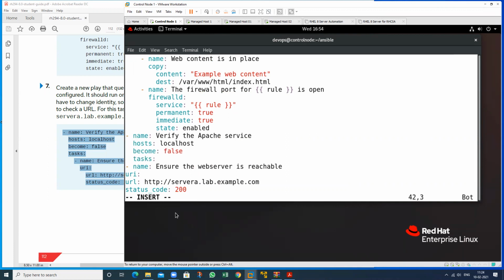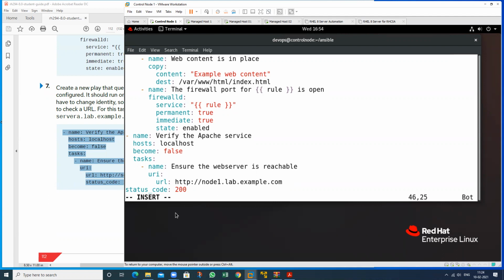So just define the task, and this is my first task. By using the URI module, I want to open that one, but my machine name is node 1, node 1 that I want to check.